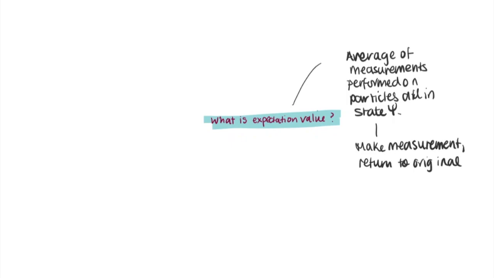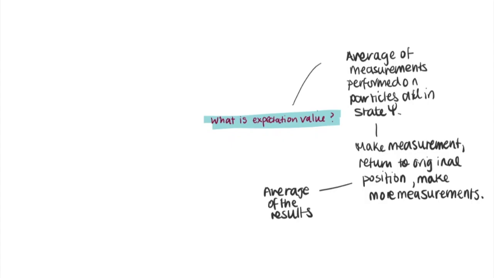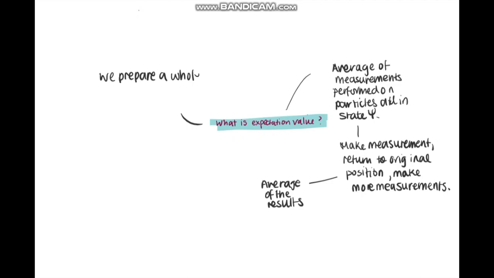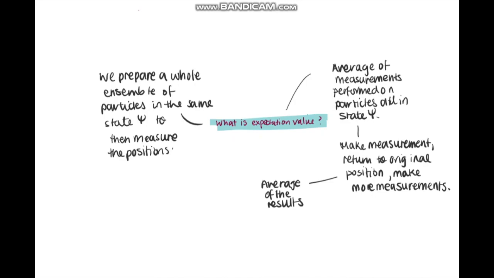This means after we make the first measurement, we would have to find a way to return the particle to the original position and then make more measurements. Then we would have to take the average of these results. Or it means we prepare a whole ensemble of particles in the same state psi to then measure the positions of all of them. Then we take the average of these results.